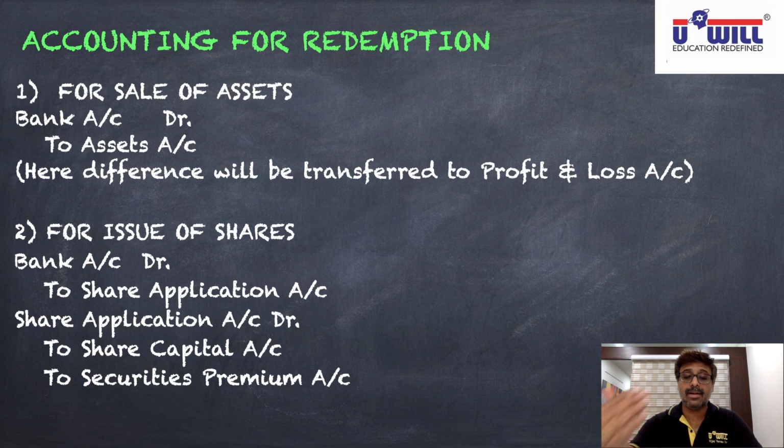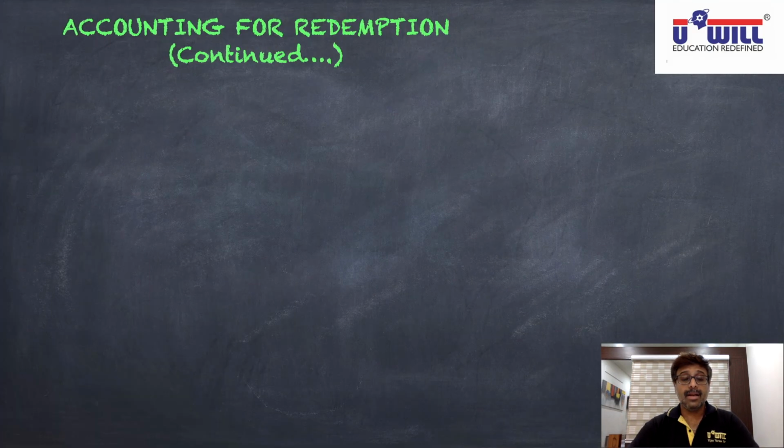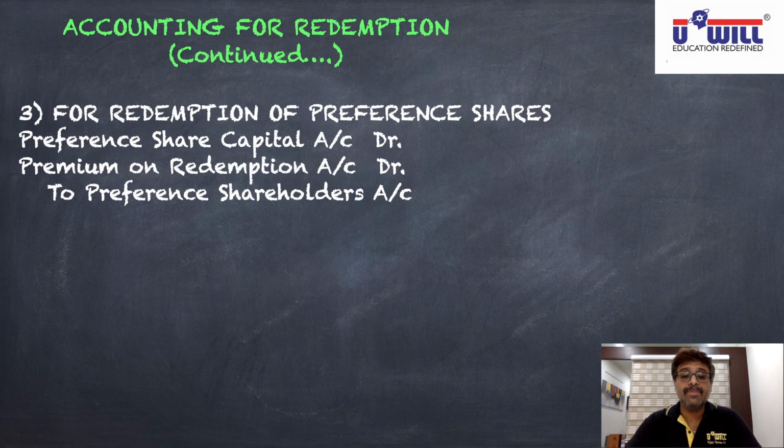I am going with the third entry. Now the third entry will be for redemption of preference shares. Preference share capital has a credit balance. To close it, we reverse and debit it. Premium on redemption is a capital loss for the company. I told you we have to pay more money. So by the rule, debit all expenses and losses: premium on redemption account debit. And the money is payable to preference shareholders. Credit the payable, so to preference shareholders account. Okay, note it down in your notebook.